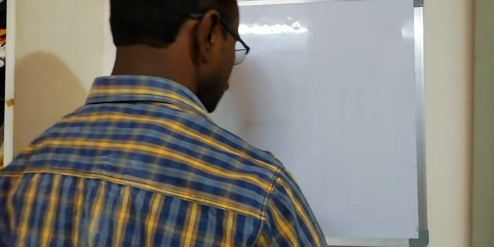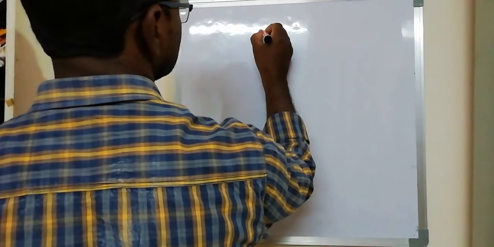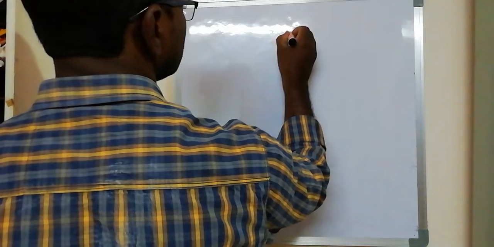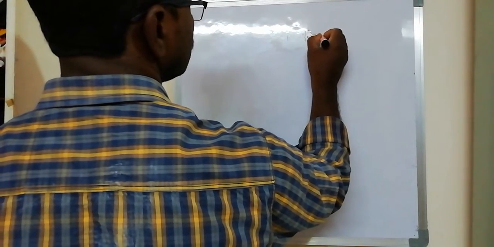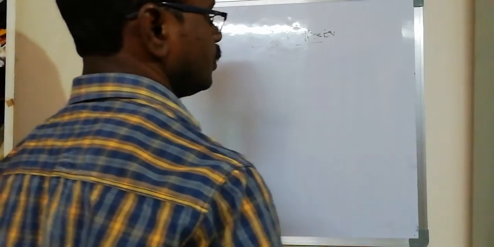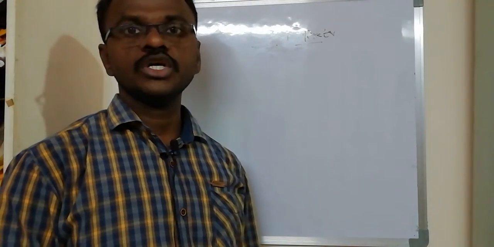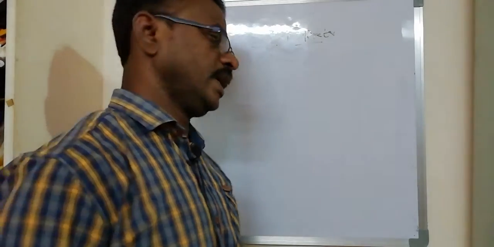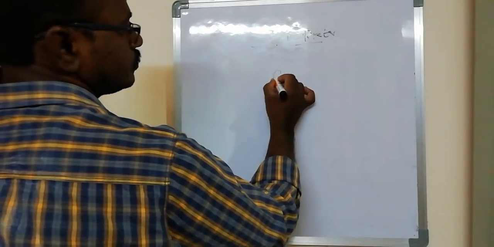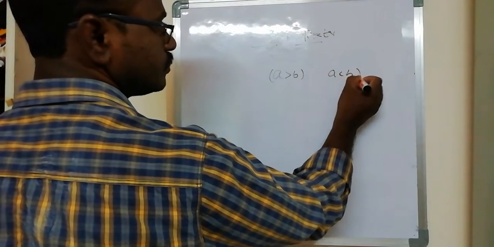See, a logical operator is used for comparison of two conditions. For example, a greater than b, or a less than b.